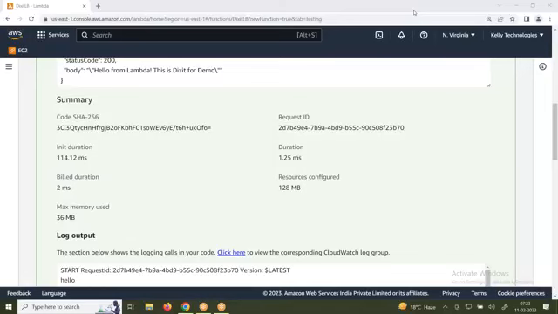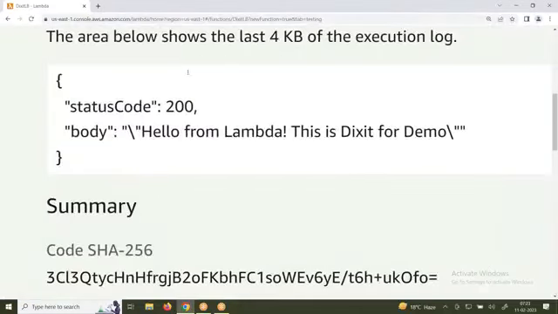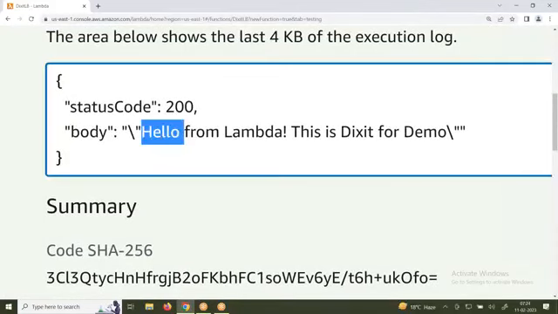You can take that output which you have already written, like this body, and pass it. If you are a developer, you will understand: status code is 200, body is equal to this. This can be a string, an integer, a JSON file, anything. Where is it going to store those outputs? Where and how are you calling the lambda function?